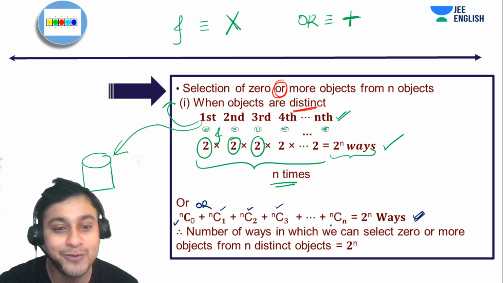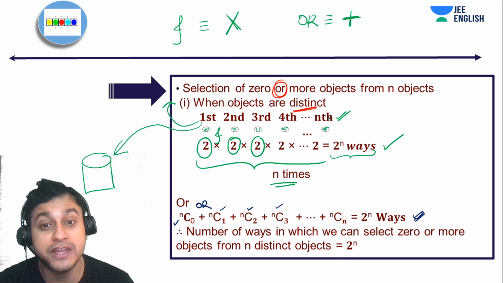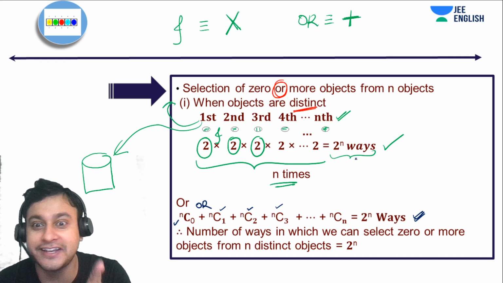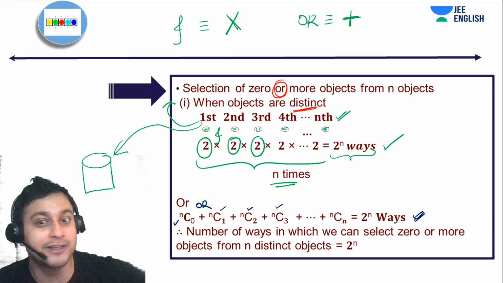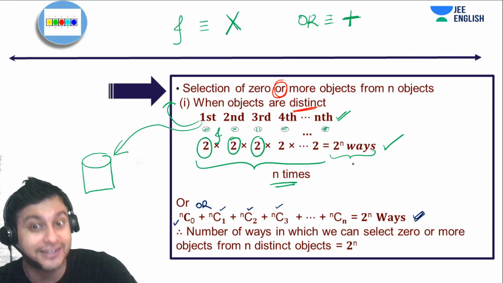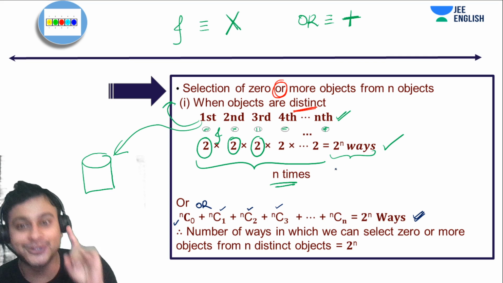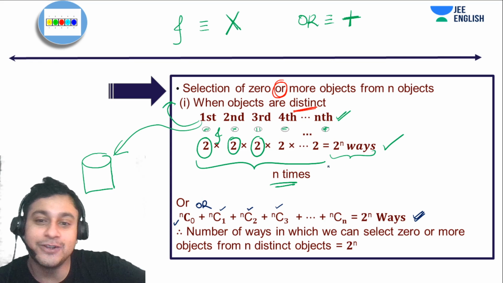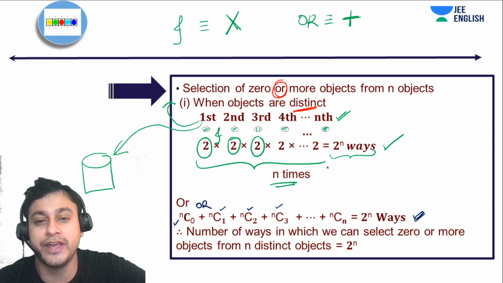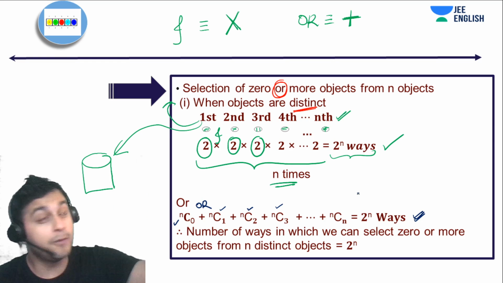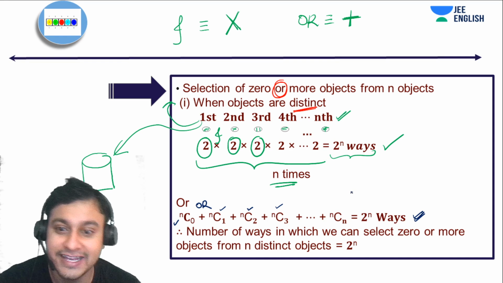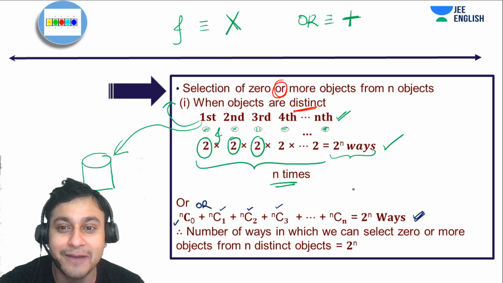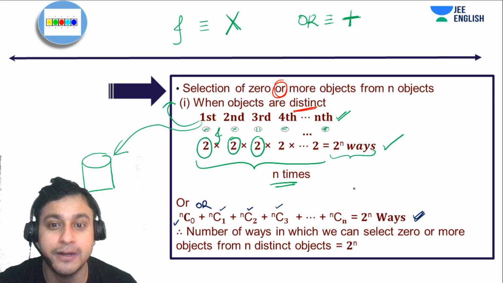Now let's move on to the next concept, that is when the objects become similar. You would have also learned this in your set theory. Remember the number of subsets possible? There also you are selecting zero or more objects, and there also you would have learned this formula 2 to the power n, right? So that's also a very interesting way of deriving the formula for the number of subsets, and there also we use 2 to the power n. So that's the whole detail about this particular thing when the objects are distinct.